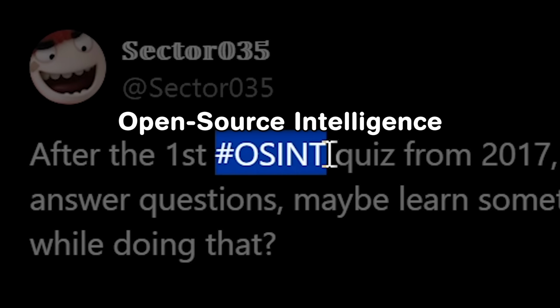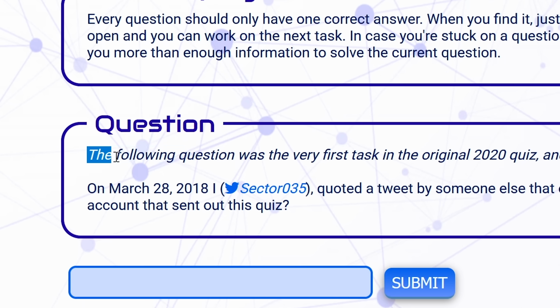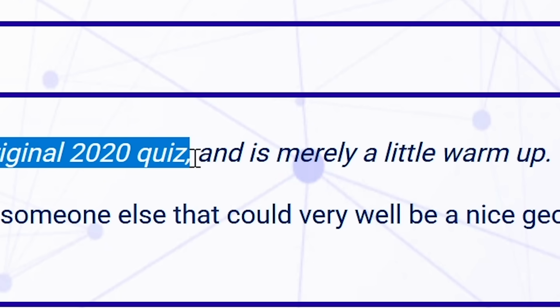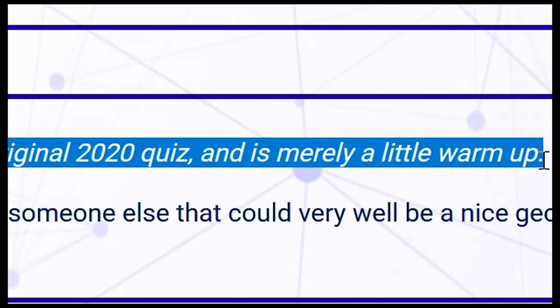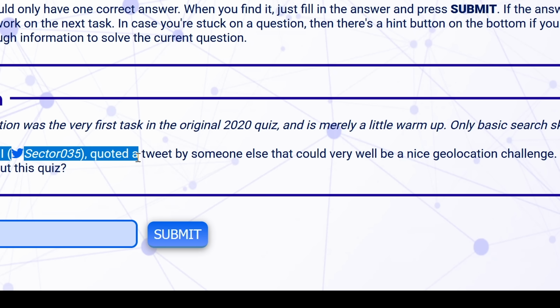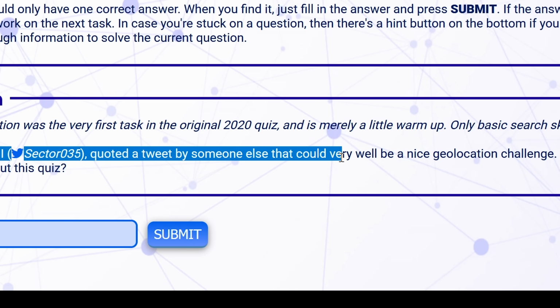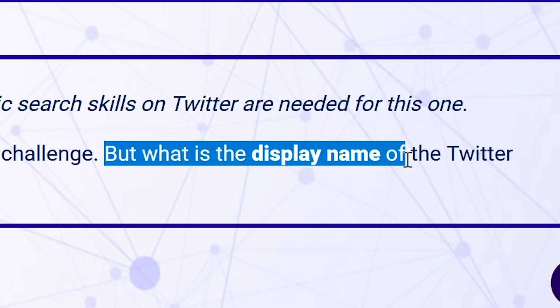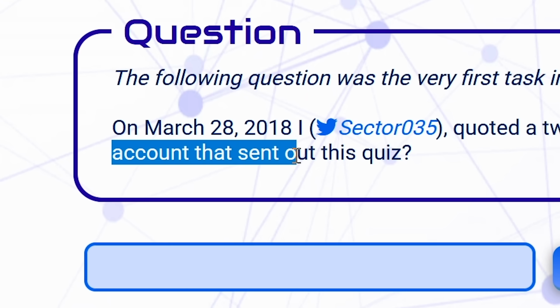This is an OSINT test created by somebody on Twitter. The following question was in the very first task in the original quiz and is merely a little warm-up. Surely I can do this. On this date, Sector 035 quoted a tweet by someone else that could very well be a nice geolocation challenge. But what is the display name of the Twitter account that sent out this quiz?